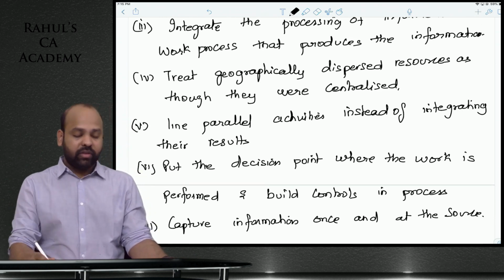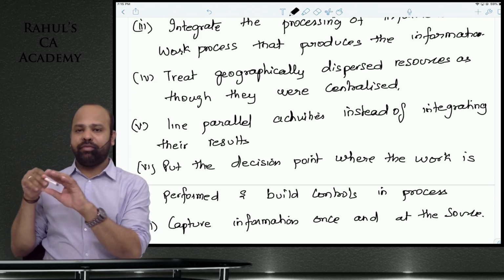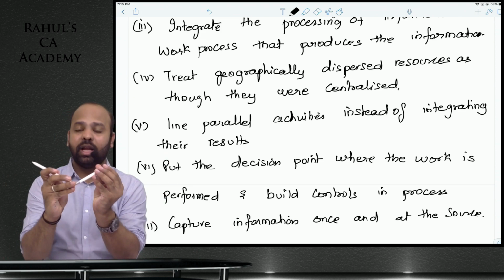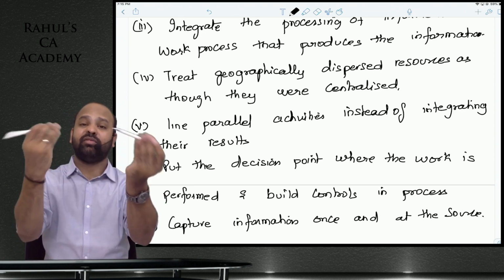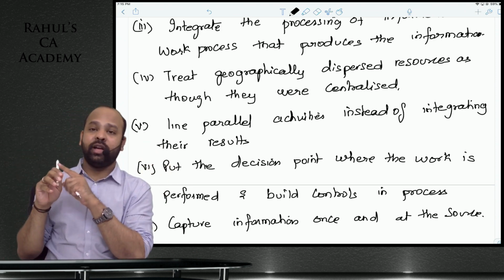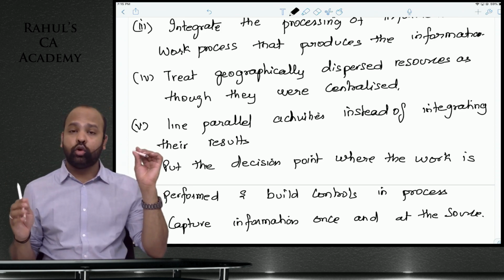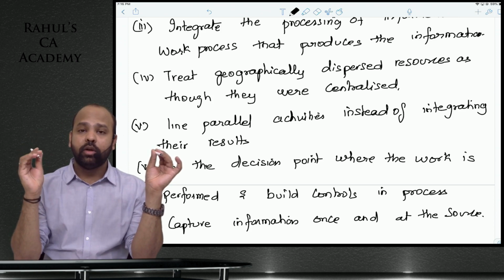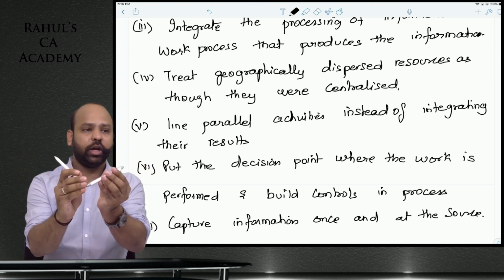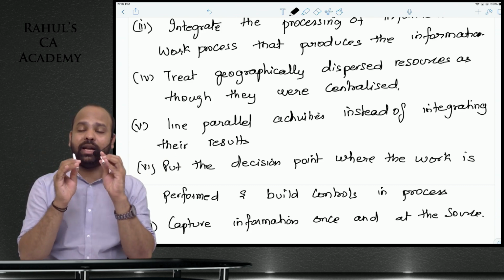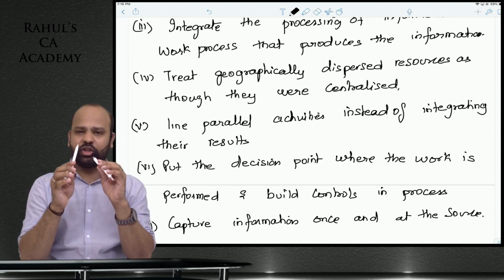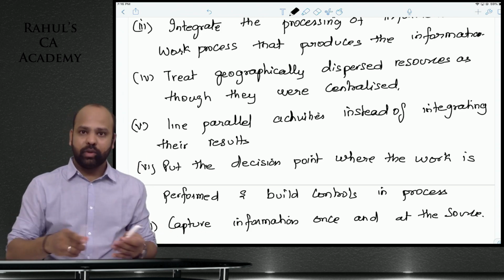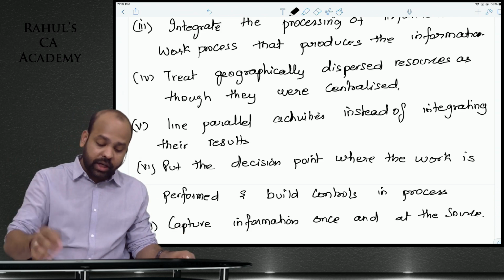Line parallel activities instead of integrating their results. I am manufacturing component A, he is manufacturing component B. Both of them will meet in the end, and then we will combine these 2 products to manufacture another product. What if this fellow is facing difficulty and this fellow does not know till he reaches the finish point? This fellow has no idea that this fellow is facing a problem, but he will get to know only when they reach the finish point. Yes or no? Instead, if you are lining parallel activities, there is simultaneous exchange of information, and not just till the end point. They will know things better. That is line parallel activities instead of integrating their results.